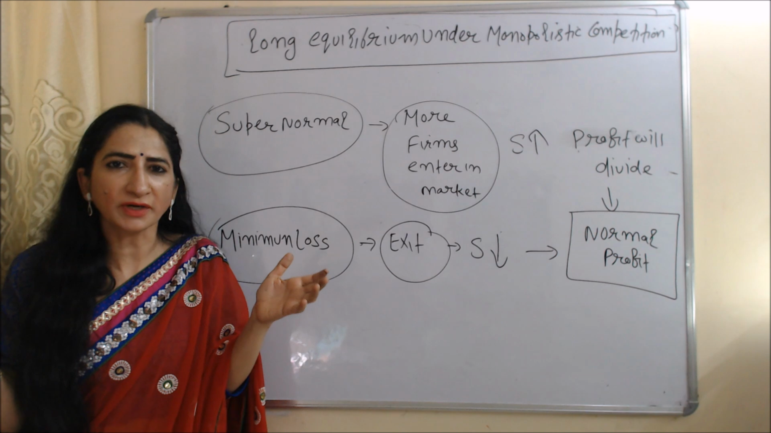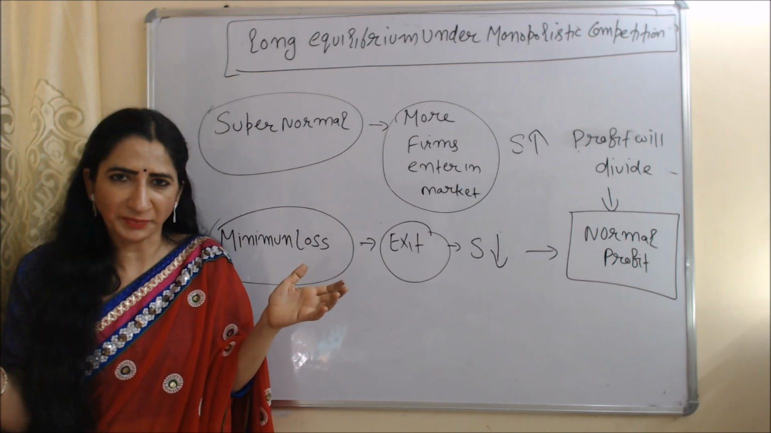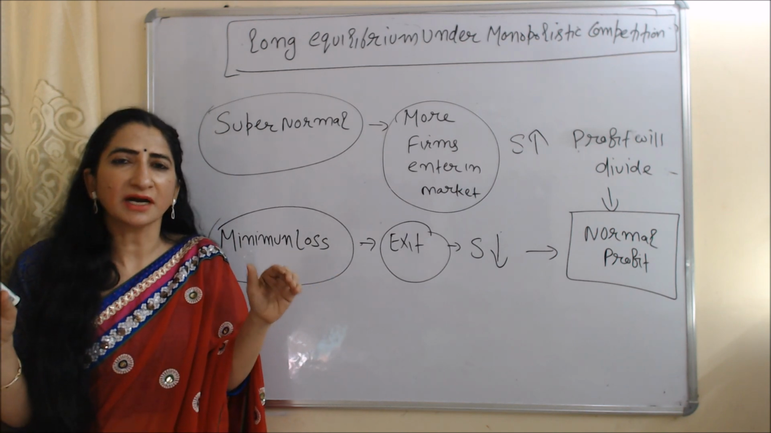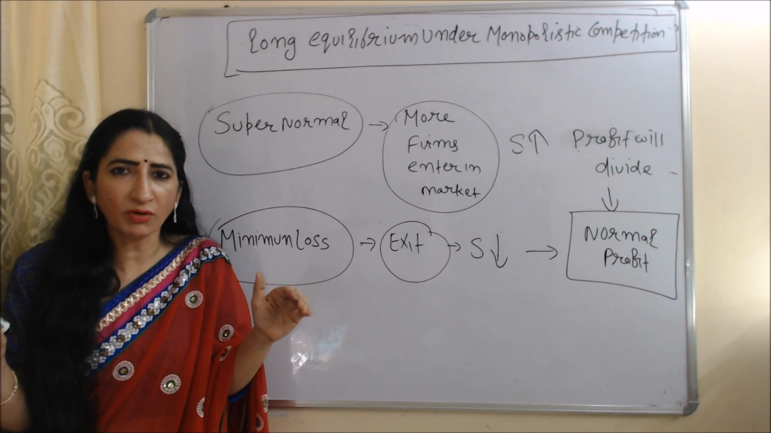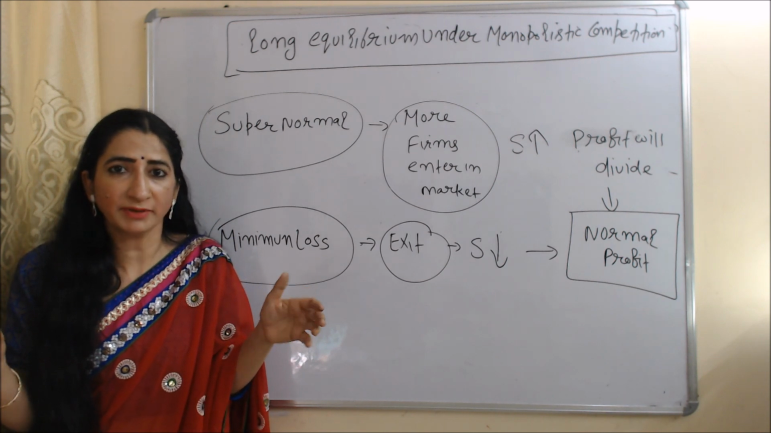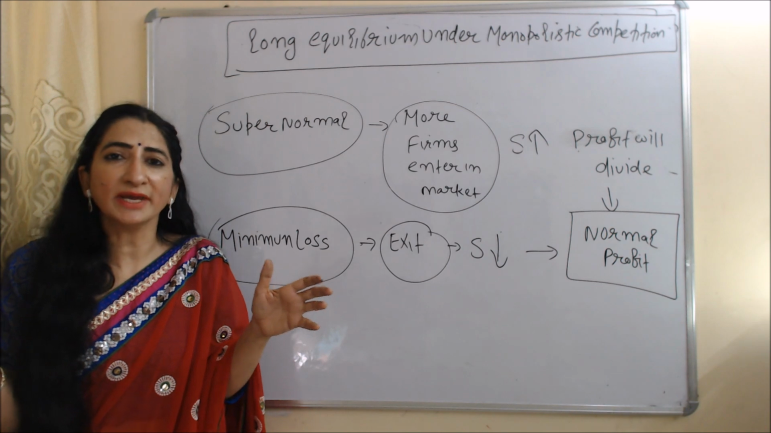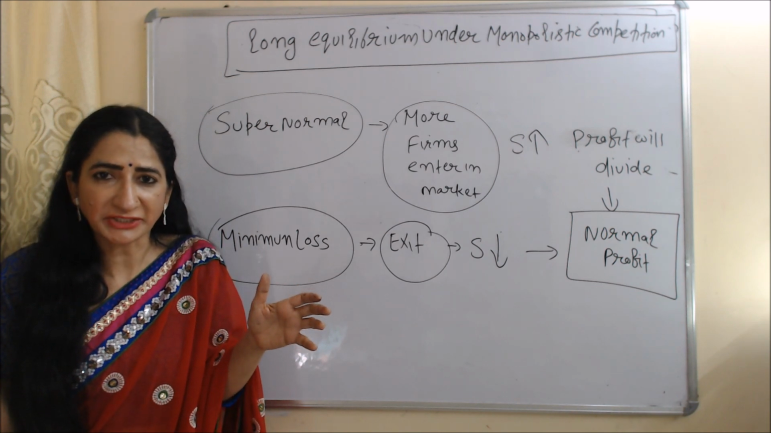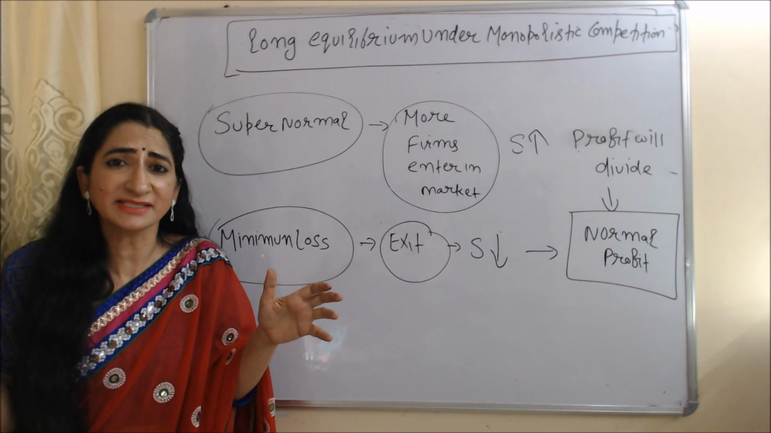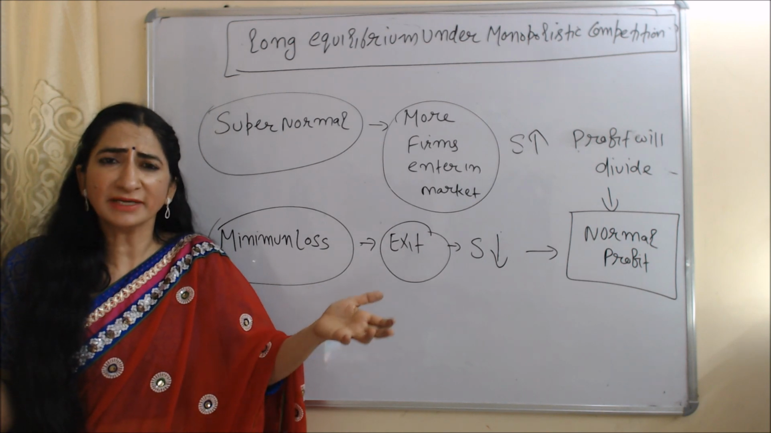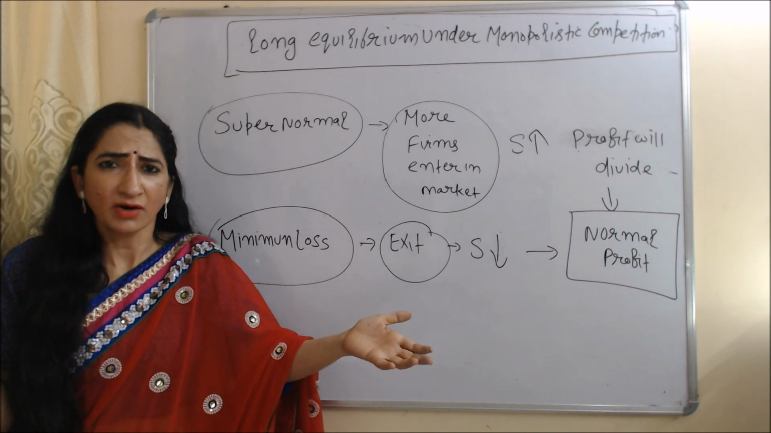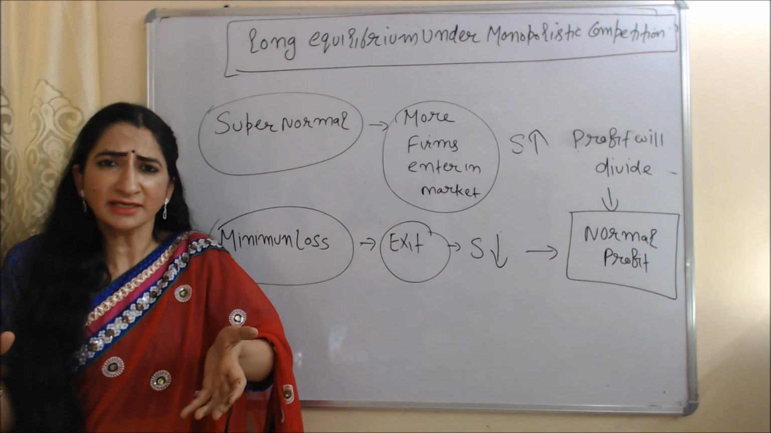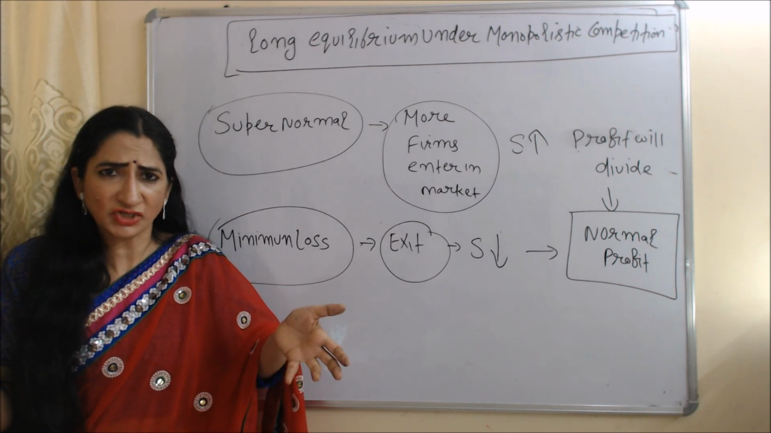Now we will see long-run equilibrium under monopolistic competition. In the long run under monopolistic competition, all firms will get a normal profit. But why? As we know, in monopolistic competition there is not so much entry restriction. Any new firm can easily enter the market, or any existing firm can leave the market without any restriction.